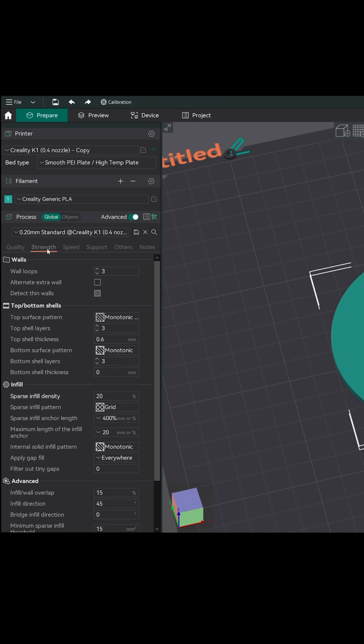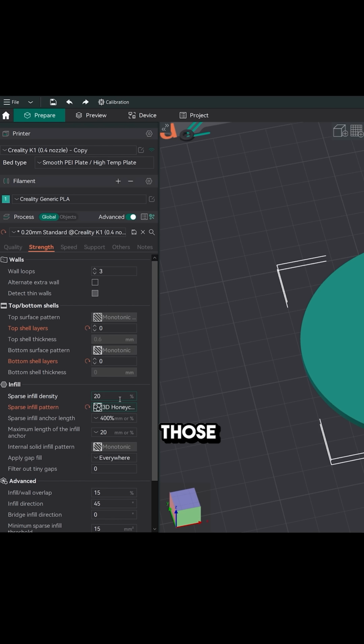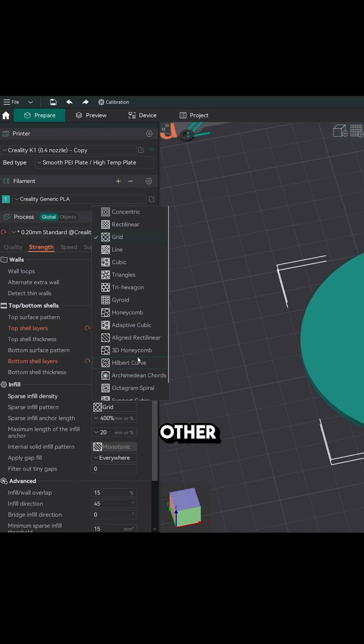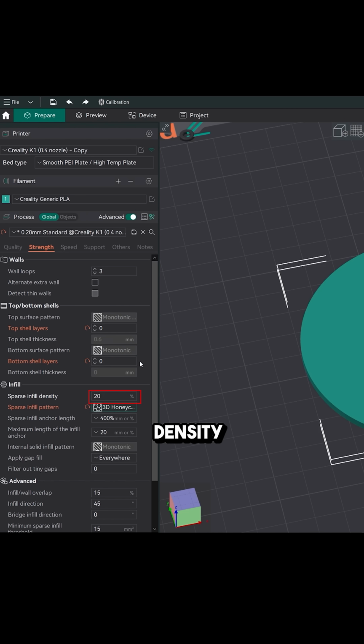Set top and bottom shell layers to 0. Make sure you don't choose those patterns which are not connected to each other, like concentric. Adjust the infill density to your preference.